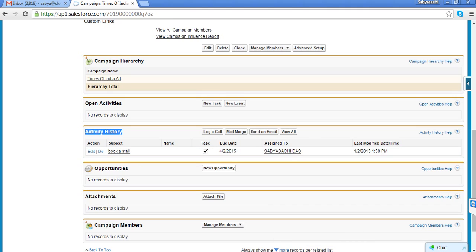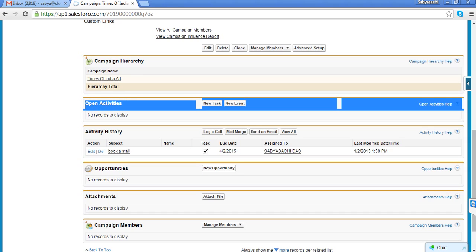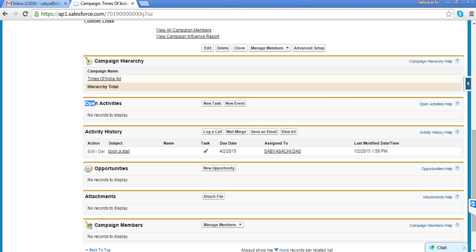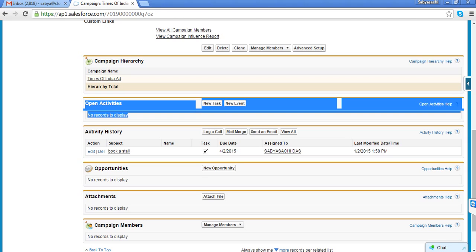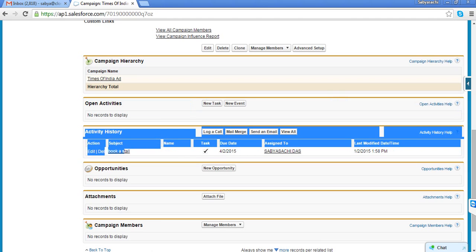So you can see that it is coming under activity history. What is history? Whatever we have done, whatever is past, that comes under activity history. So the moment the task status is completed, it comes there. Similarly, whatever your planned tasks, whatever tasks you need to do, you can maintain all tasks under your open activity. And once it is done, you can plan your campaign properly.